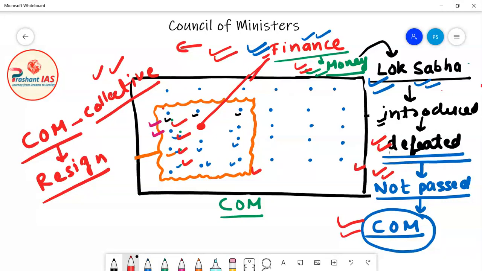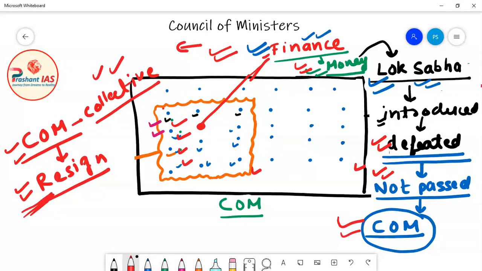And if any major policy of the council of ministers, for example a money bill, is not passed by Lok Sabha and is defeated in Lok Sabha, then it is not the defeat of only the concerned ministry, only one minister, it is the defeat of the entire council of ministers. And so the entire council of ministers will be removed, and now has to give their resignation.